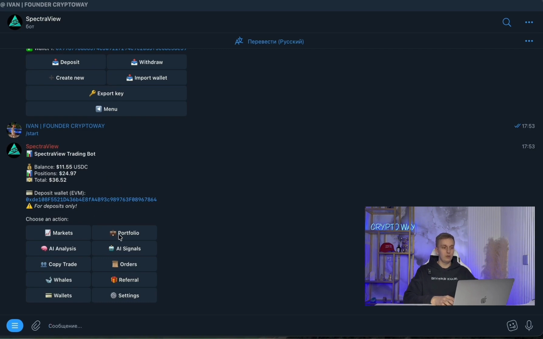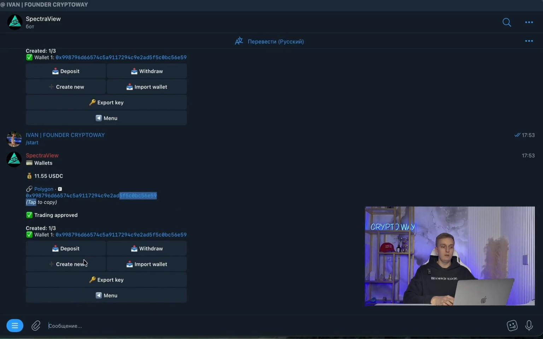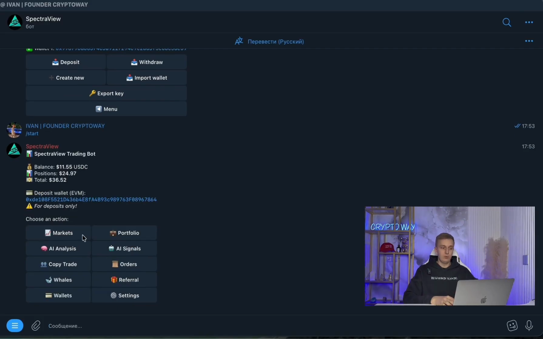Basically, this wallet of mine is also a test one, and right now, as you can see, I have 11 USDC available in my balance, 24 USDC in positions, and the total displayed balance is $36. Overall, I don't think you'll have any issues with topping up your balance, and withdrawals work the same way. You just go to the wallet section, and there's a send button here. Simply withdraw your USDC to any convenient address, also on the Polygon network. In fact, this bot has a lot of advantages, which is why I chose to work with it. Now let's talk about everything in detail.